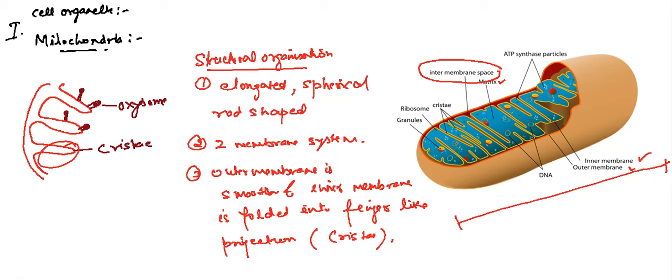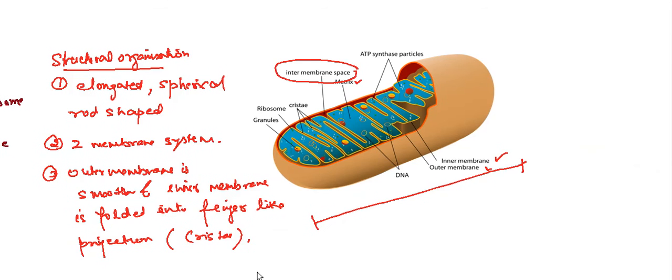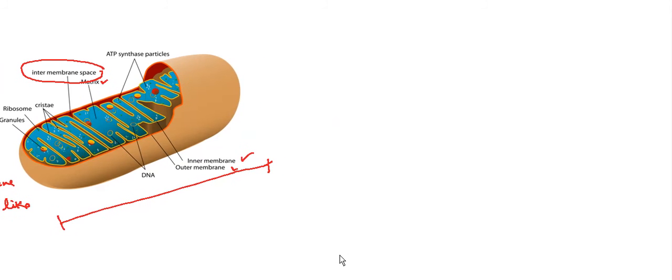Okay, now we can write about the function, what are the major functions of the mitochondria. So the main and vital function of this organelle is to produce the energy, and energy is always present in the form of ATP.